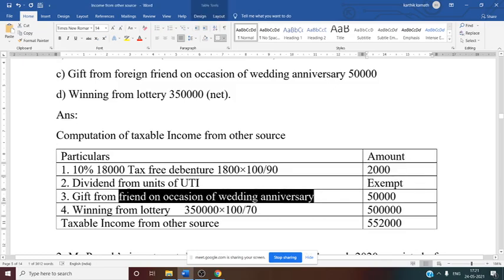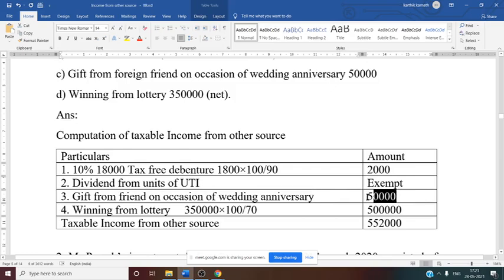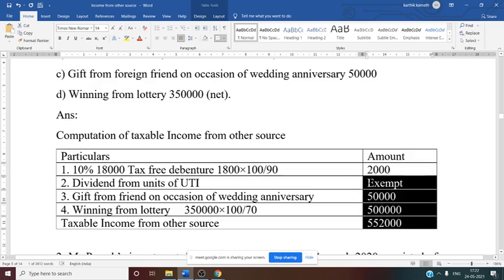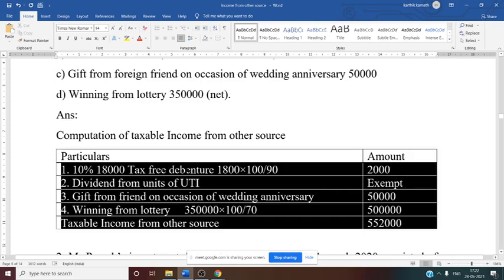Gift from a friend on the occasion of a wedding anniversary, that is 50,000, taxable. If it is a marriage, then no tax. Winning from lottery, 3,50,000 into 100 by 70, because the tax rate is 30%, the amount is 5 lakh. Taxable income from other source, if you add all 3 things, 2,000, 50,000, 5 lakh, you will get 5,52,000. That is the taxable income from other source.